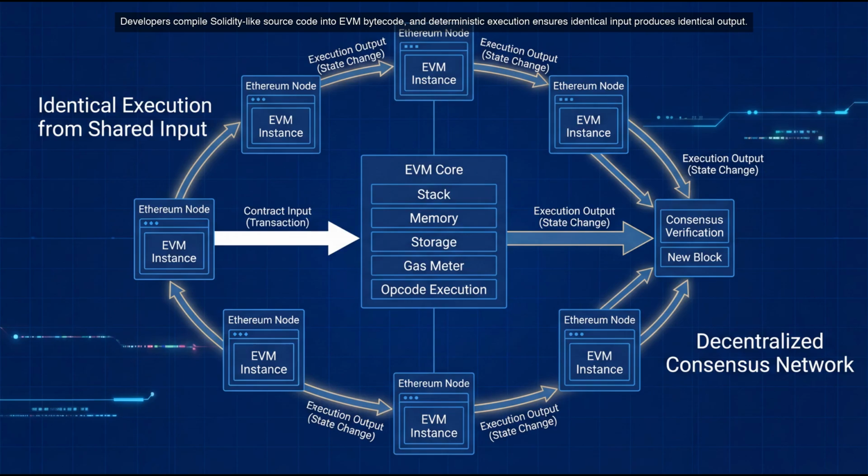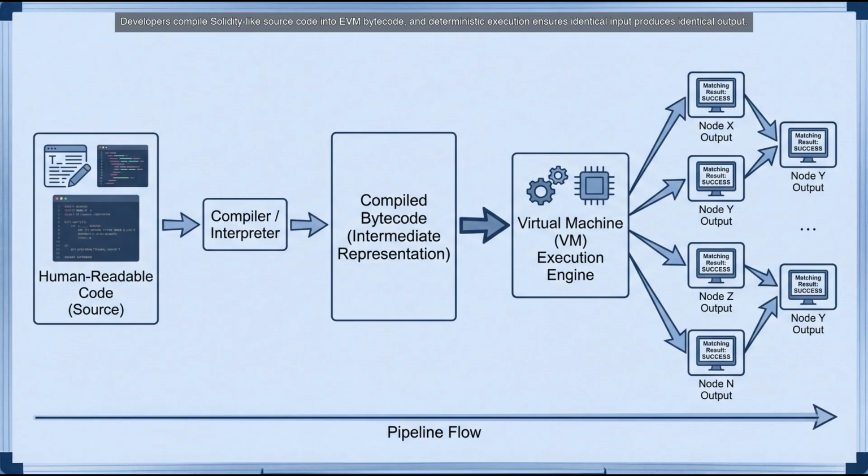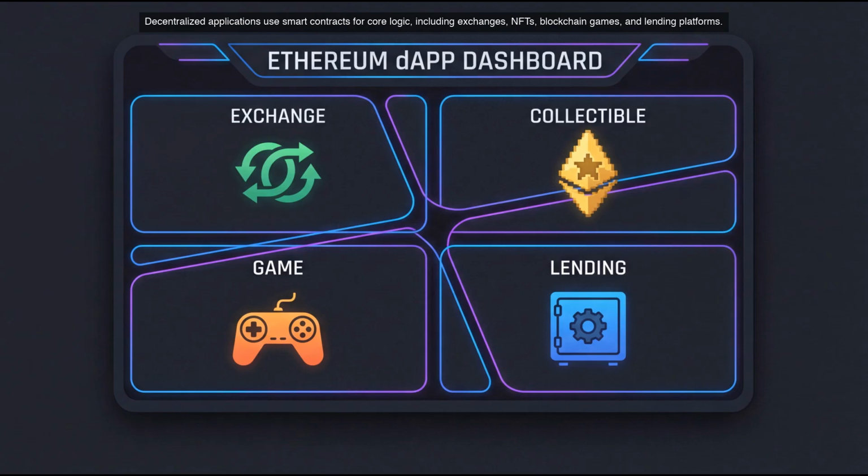So, what are the main takeaways? Ethereum is a blockchain that stores both transactions and programmable code. Smart contracts let people build applications without a central operator. Validators use proof of stake to agree on new blocks. ETH pays for computation through gas fees, and the EVM gives Ethereum a shared execution environment. In short,